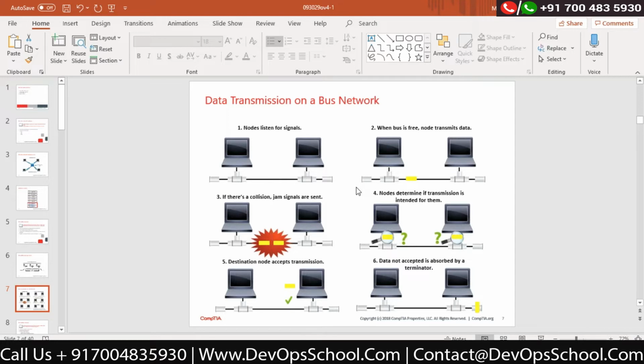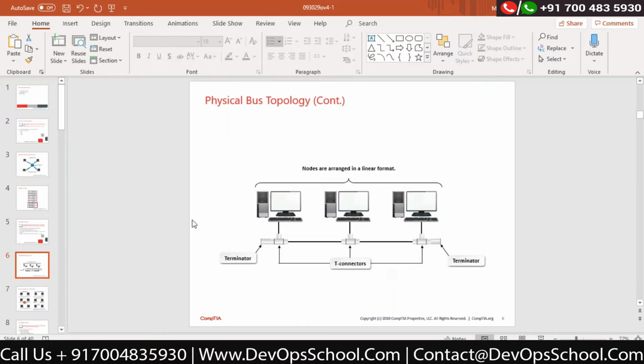Okay, a jam signal is sent. Now what exactly is happening in real life? Whenever any type of collision happens, it will send a jam signal. I will tell you here how it is practically done in 5 minutes, and after that we will take a break.